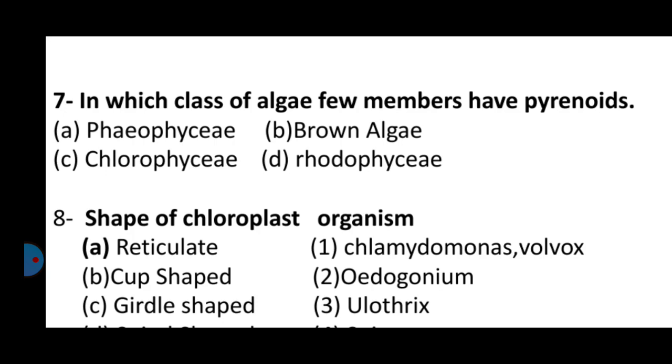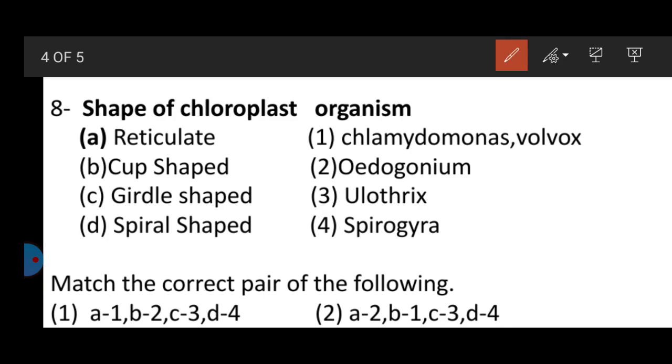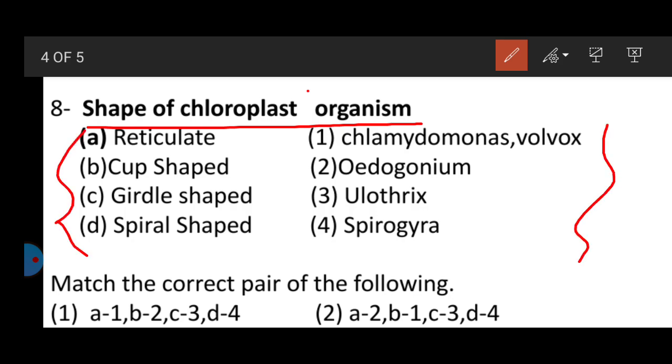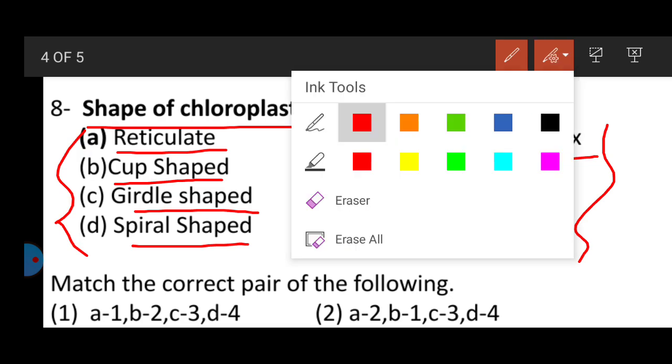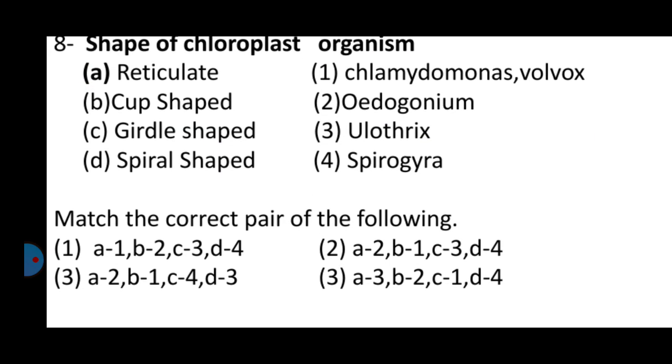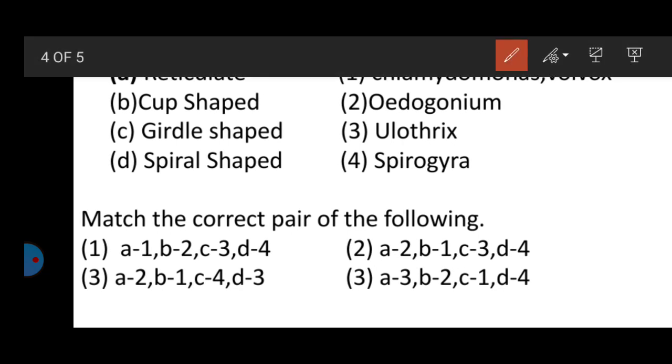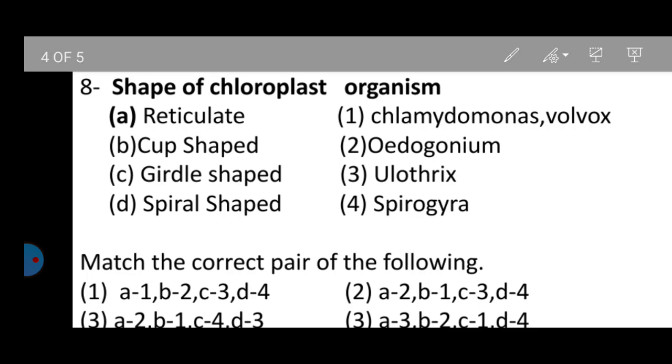Next is the shape of chloroplast and organism. Here they have given the shape of chloroplast and the organism. Find out which will be correct. Reticulate shape, Chlamydomonas, Volvox; cup shape, Oedogonium; girdle shape, Ulothrix; spiral shape, Spirogyra. You have to match first, and then you can find your exact answer.